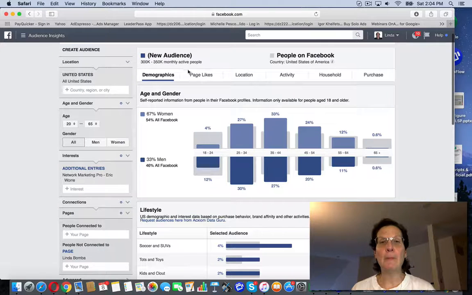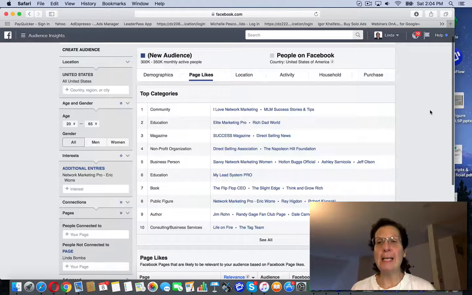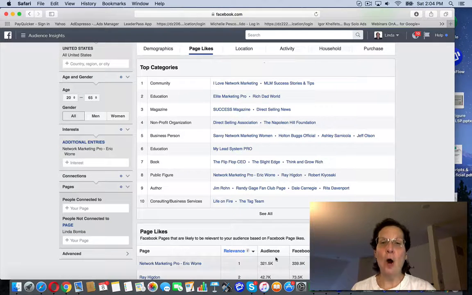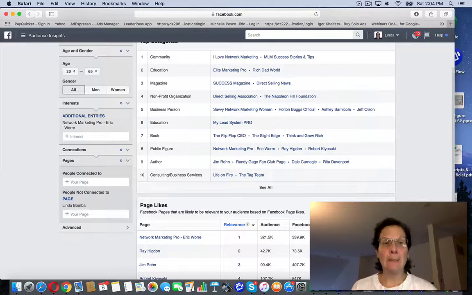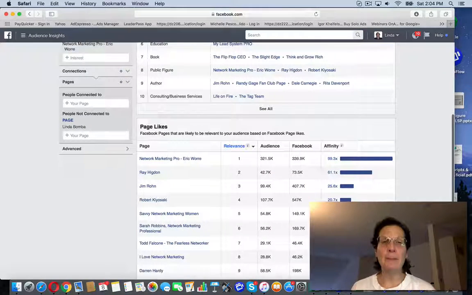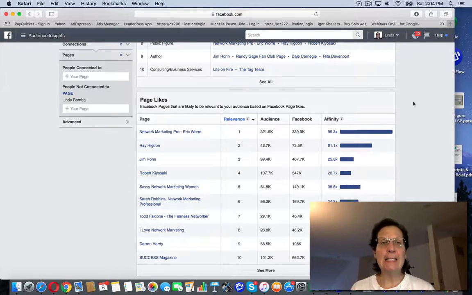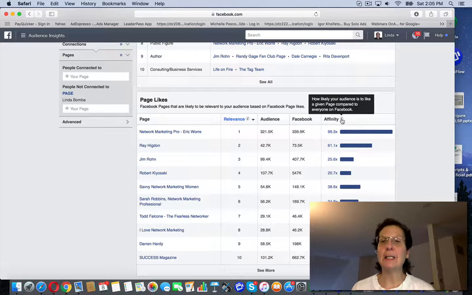What's really powerful about this, if you click page likes, you can see here, Facebook gives you the top 10 categories. These are all companies, people that are in my niche. And depending on what your niche is, that'll populate. And then if you come down here, you can see these are different pages and their page likes. And what you really want to look at is the affinity score. This is how likely your audience is to like a given page compared to everyone else on Facebook.